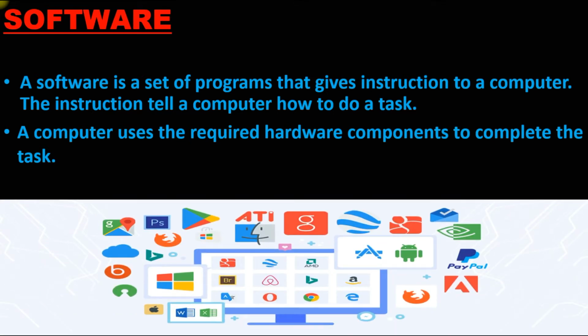There are different types of software over here. For example, you can see Google, Google Maps, and the Play Store, which is on Android. PayPal is a software via which we pay something, any payment we do. Paytm is there, Google Pay is there. All are software. Whenever we give any command, that particular software starts performing as per the command we are giving to it.